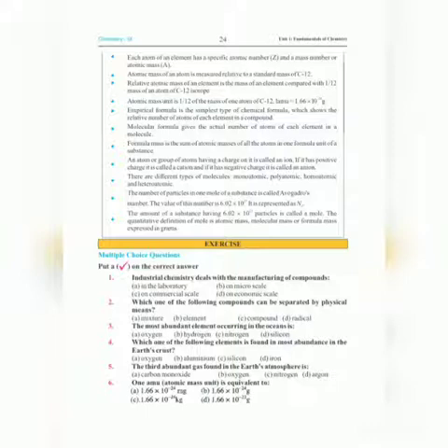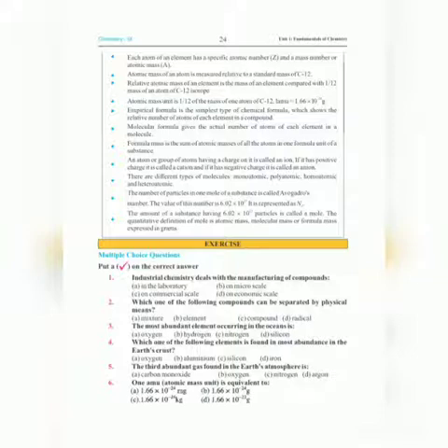Next statement is which one of the following can be separated by physical means. We have done difference of mixture and compound, in which we have studied that compound cannot be separated by physical means while mixtures can be separated by physical means. So option A, mixture, is correct one. Third statement is the most abundant element occurring in the oceans is, as we have done in class, that oceans have most abundant element, that is oxygen. So option A is correct one.